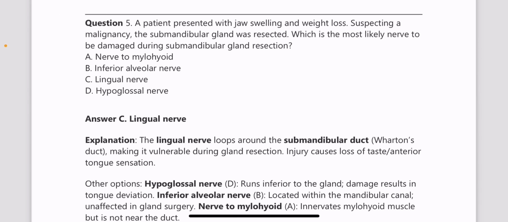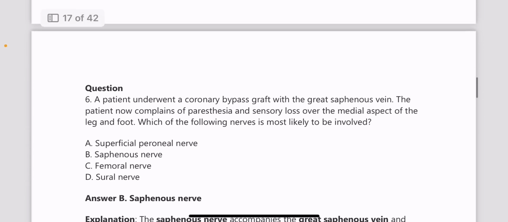Next, a patient presented with jaw swelling and weight loss. Suspecting a malignancy, the submandibular gland was resected. Which nerve is most likely to be damaged during submandibular gland resection? Answer is lingual nerve. This is a very direct question, and please don't make a mistake in the exam. Most of the people will be getting it correct.